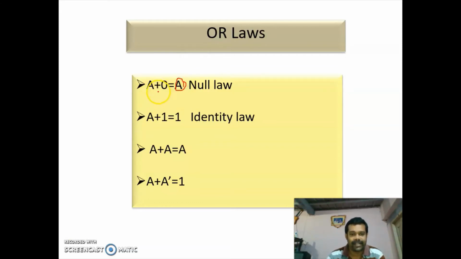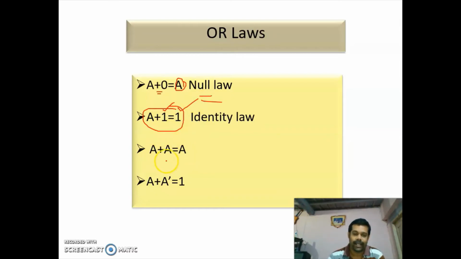Next we are going to see A plus 0 is equal to A. So what type of operation is it? OR operation. In an OR operation, if one of the inputs is 1, the output will be 1. Here one of the inputs is 0, so the output depends upon the other input. If this input is 1, output is 1. If this input is 0, the output is 0. Now you come to the second one. This is an OR operation, so if one of the inputs is 1, automatically the output will become 1.